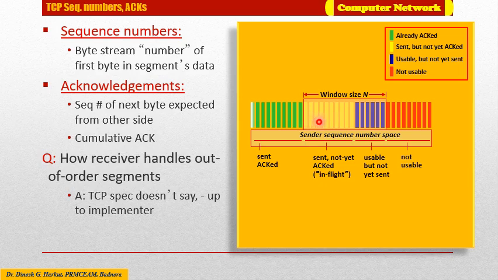Yellow indicates the packets are sent but yet to be acknowledged by the receiver. Blue are the usable packets which are yet to be used by the sender for transmission. Unusable packets are shown in red color, as these packets lie beyond this window of size n.